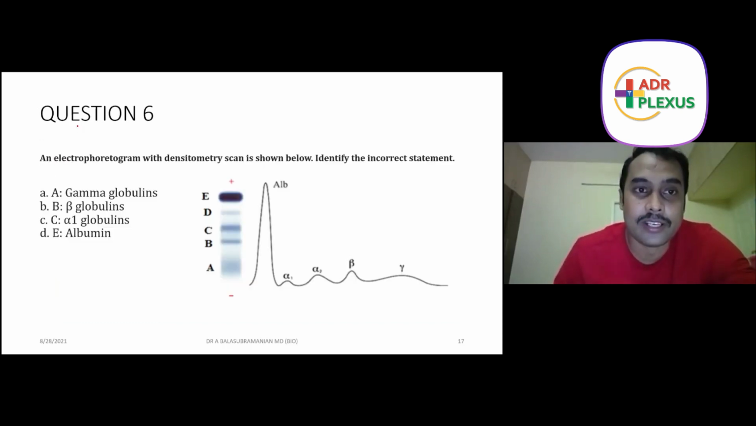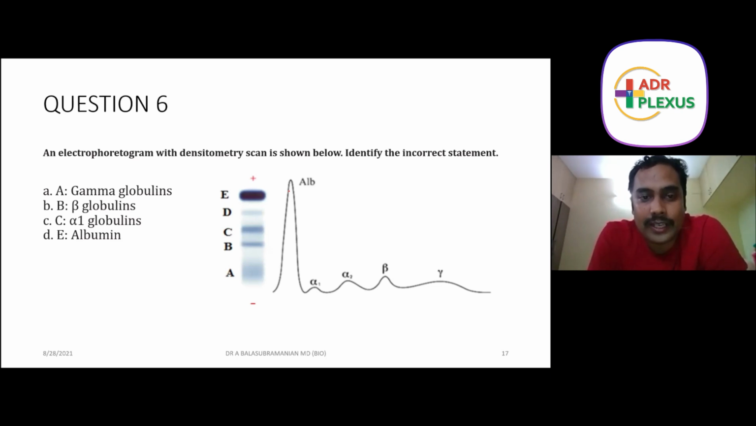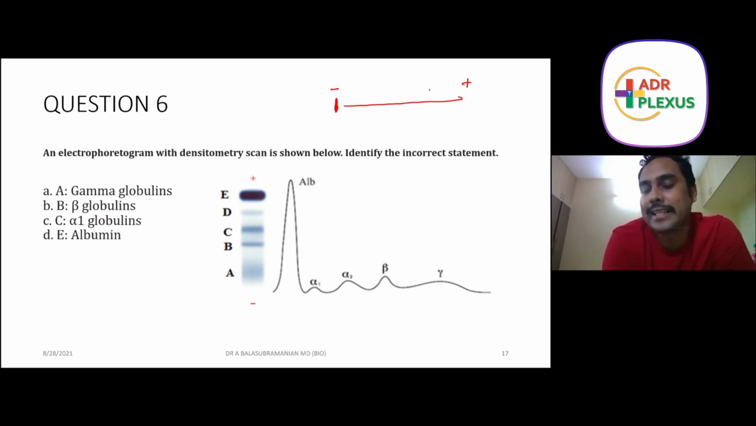We'll go for question number 6. An electrophoretogram with densitometry scan is shown below. Identify the incorrect statement. Most of you will be familiar with electrophoresis. Electrophoresis is the movement from a negatively charged field to a positively charged field. We apply the sample here, and then the bands start running. The more the negative charge, the more it will move towards the positive electrode. That is exactly the reason.